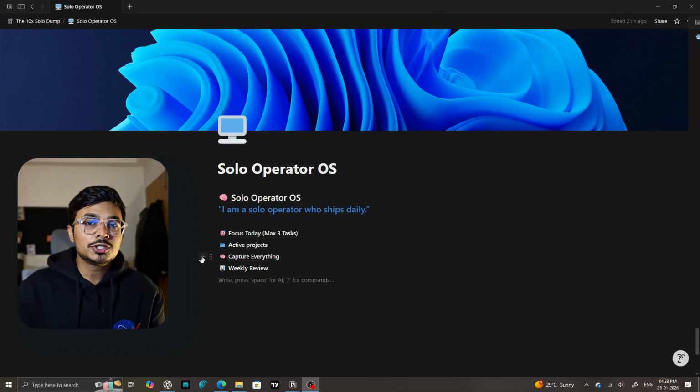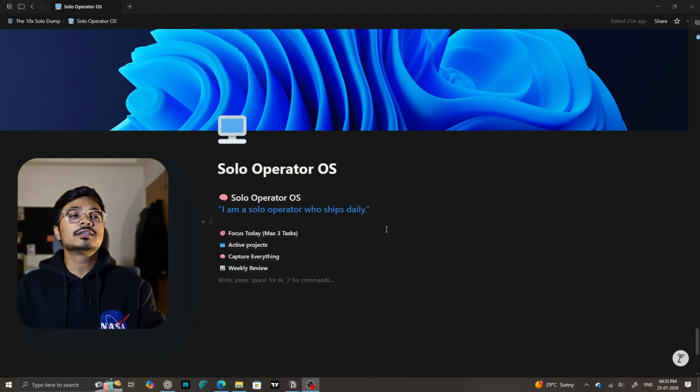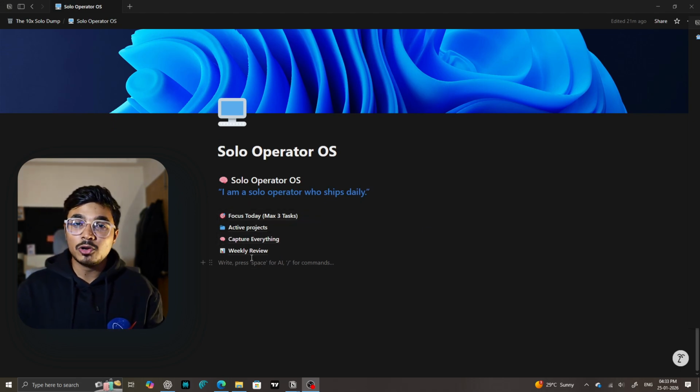The dashboard solves one thing: one screen, one source of truth. This entire system has just 4 blocks, nothing more. Let's get on the screen and see what I'm talking about. Cool. So what you're seeing here is our Solo Operator OS. It says I'm a solo operator who ships daily. All right, so we have 4 blocks.